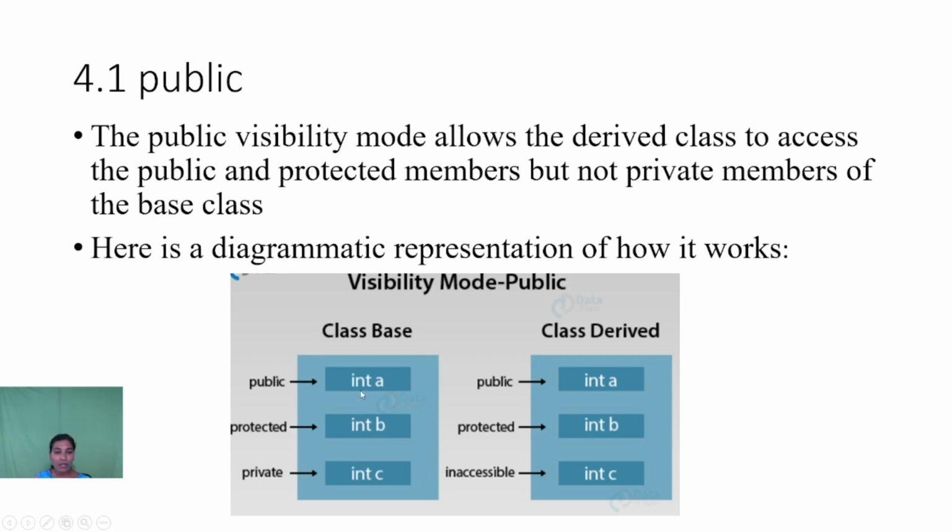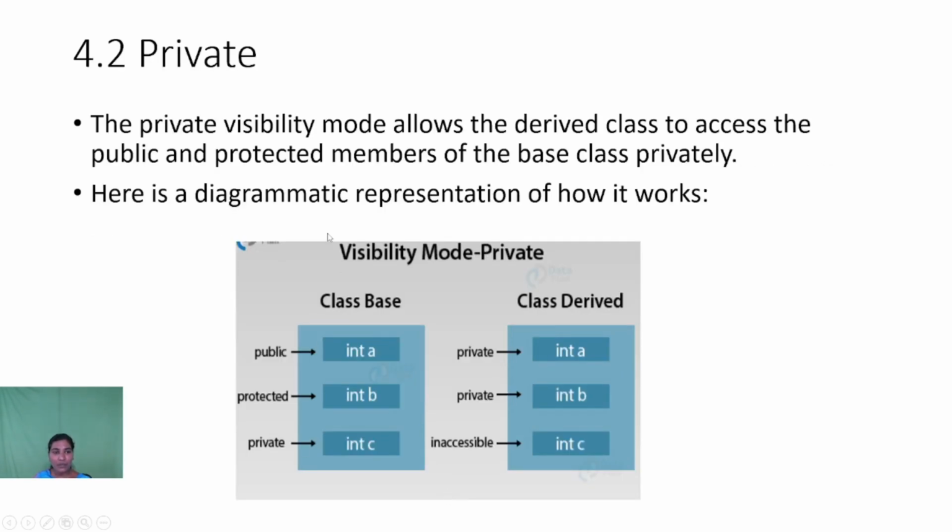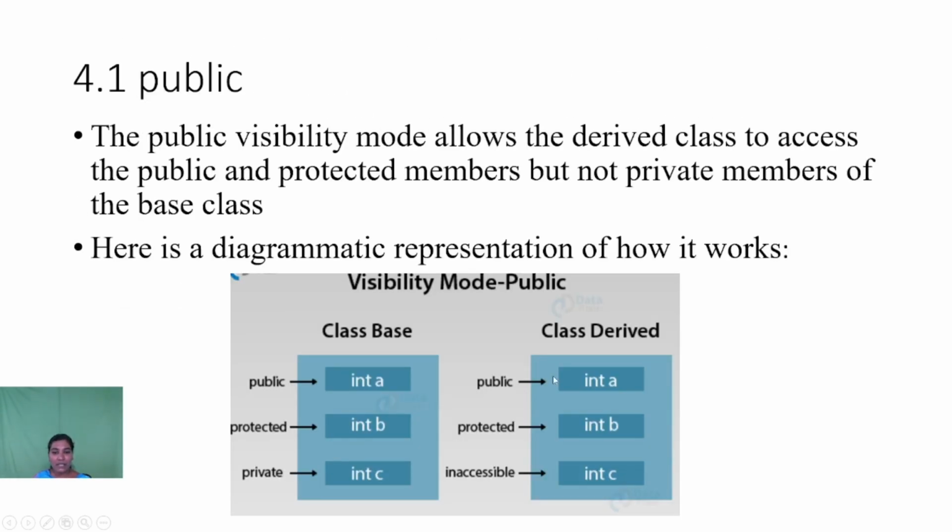When we derive this base class into a derived class, the public members are kept as public in the derived class, the protected members are kept as protected, and the private members are inaccessible in the derived class.